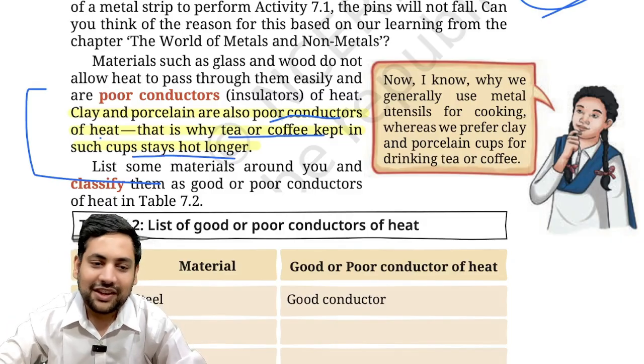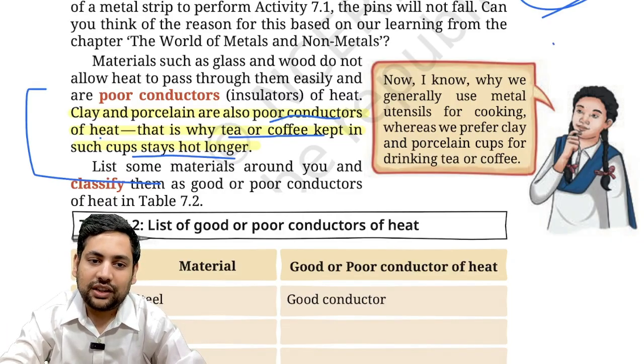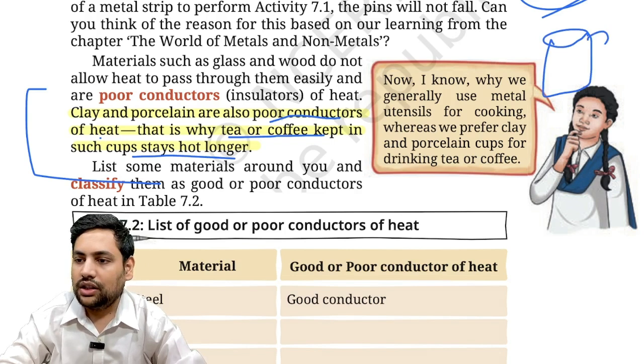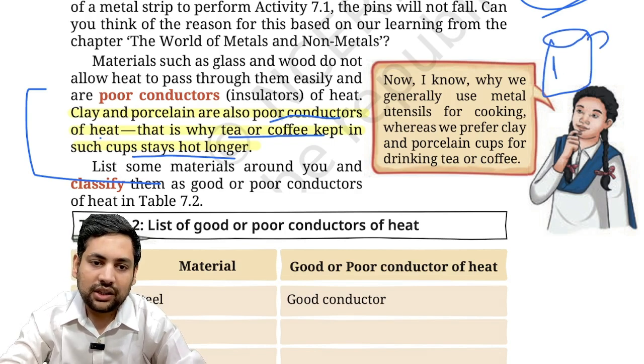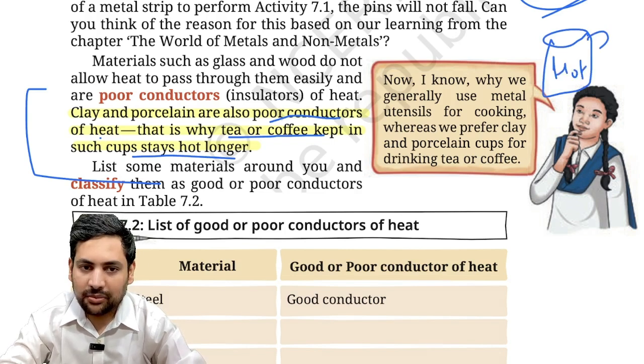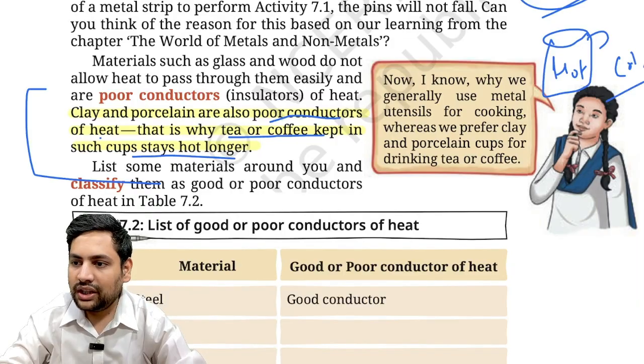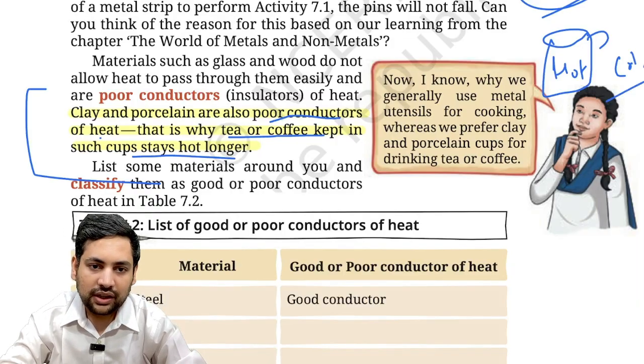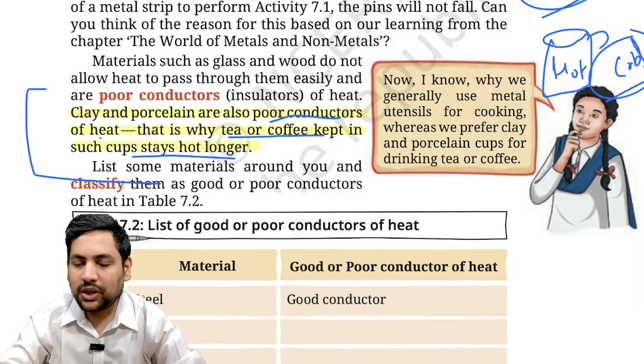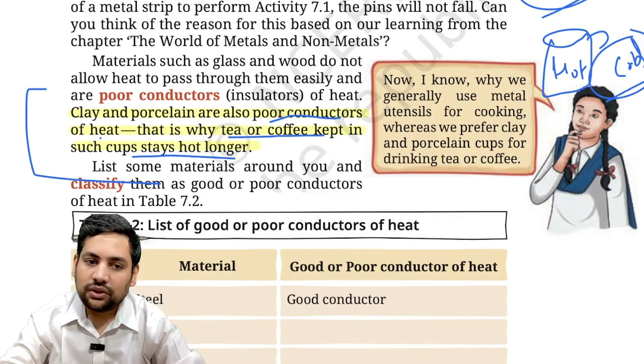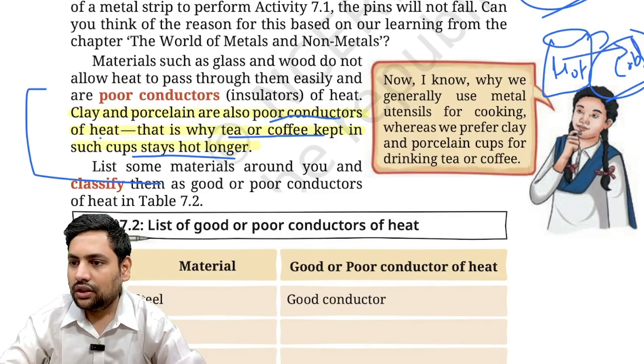See this. If this is a cup, now the cup has something hot inside. The environment around it will be colder than this. At least this you are sure of, that it will be colder. Now, if it will be colder, where will the heat flow? The heat will always try to flow from hot to cold, correct?